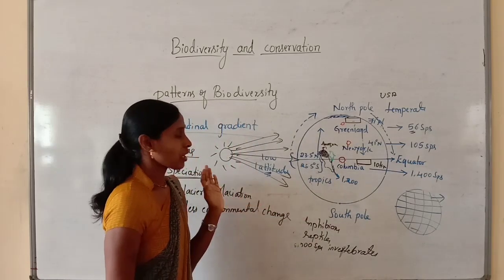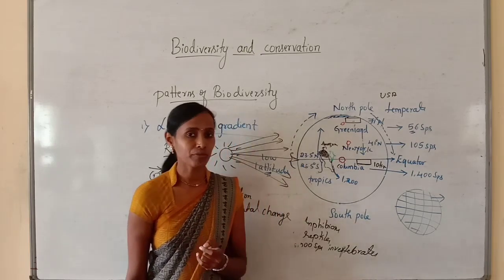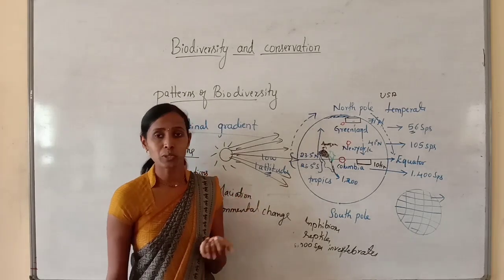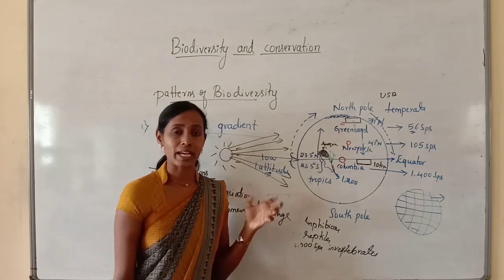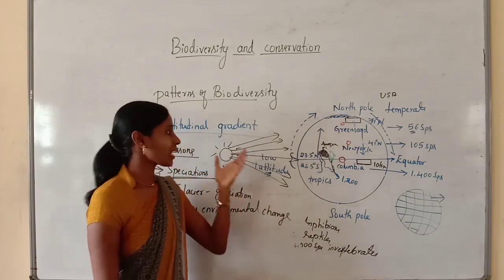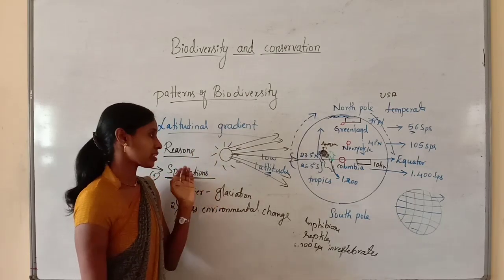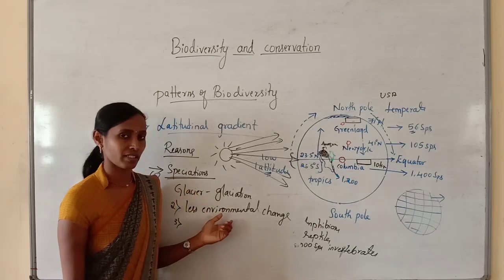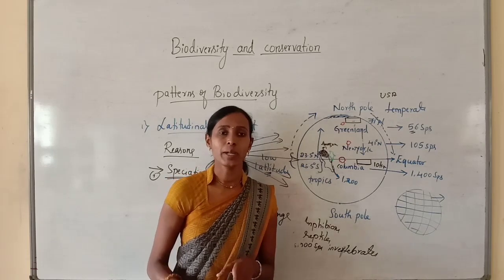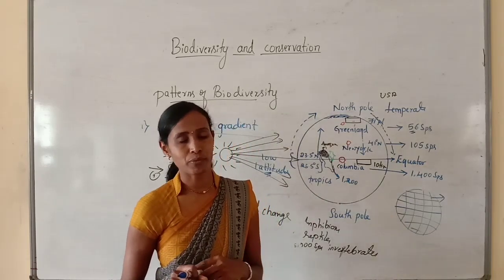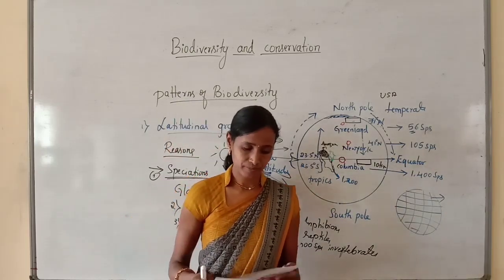And very importantly, where do we find the maximum biodiversity? Exactly, the Amazon rainforest, which is located in South America, having the richest biodiversity. Again, the number of species in the Amazon rainforest is important, and there are certain reasons why the tropical regions have maximum biodiversity. So this completes the latitudinal gradient. There is one more pattern of biodiversity, the species area relationship, that we can discuss in the next class. Now we will discuss a few objective questions in this class.